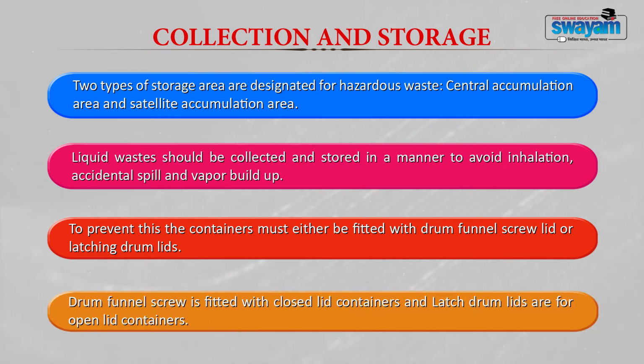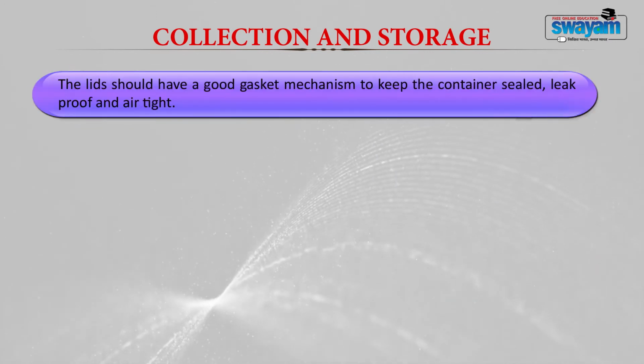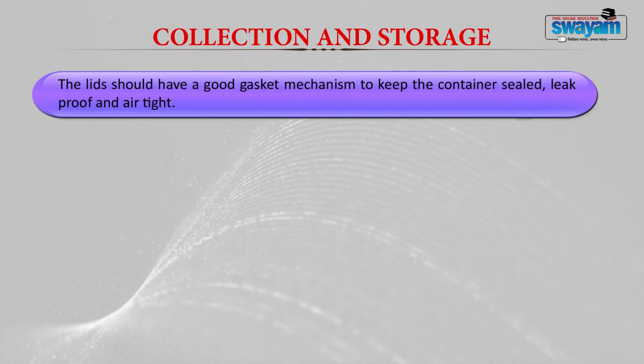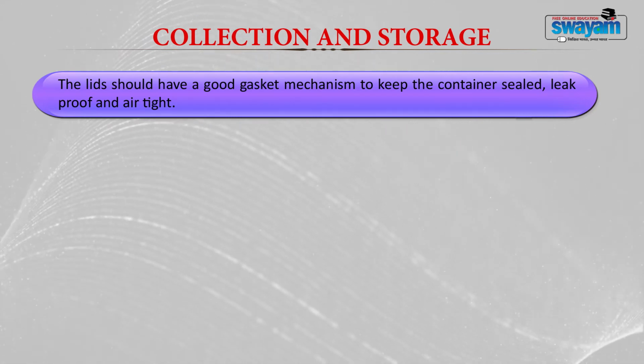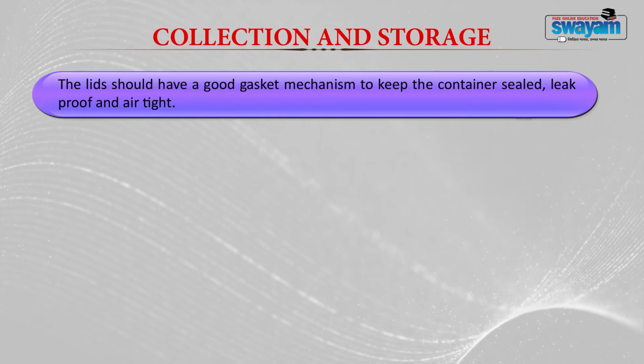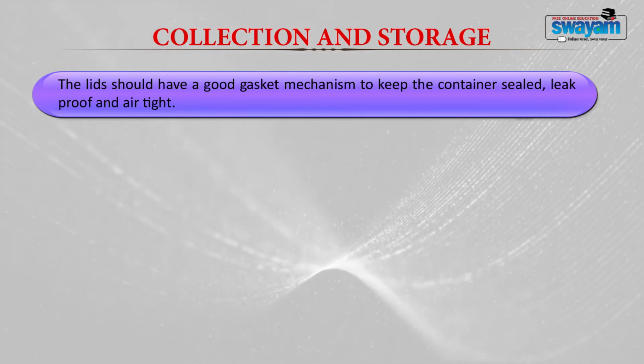The drum funnel screw is fitted with closed lid containers, and the latch drum lids are open lid containers. Irrespective of the lid, it should have a good gasket mechanism. You might have seen in pressure cookers you have a gasket, right? In the same way, these lids should have a gasket mechanism. This will make the container seal leak proof and airtight.